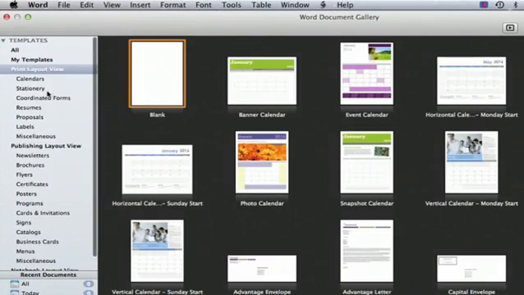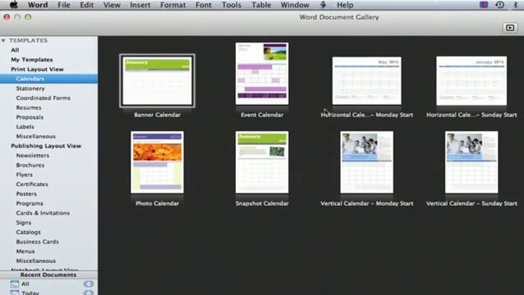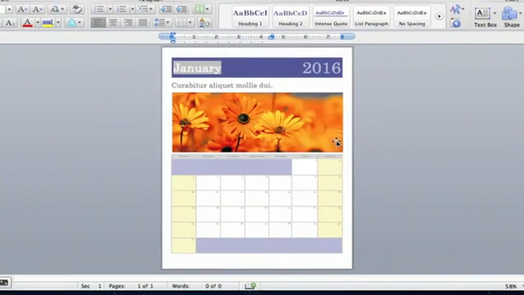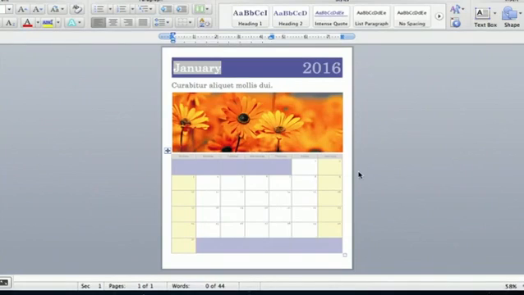Another really cool thing is if you go back up into File and into the templates, New from Template, you can also access calendars. If you double click on the calendar, you can create calendars that are really personalized. You can put family pictures in there. You can put vacation pictures in there and save it as a keepsake. You could also save your child's first months in there and give it as a gift or have it to remember.